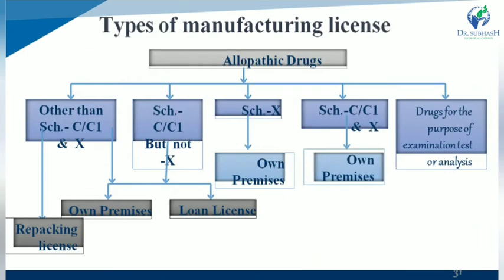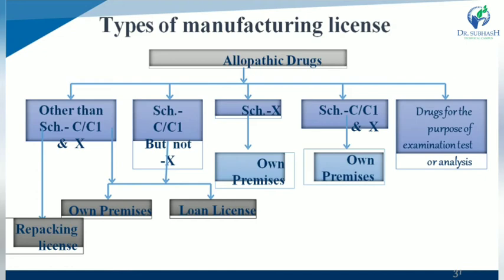First one, types of manufacturing license. For allopathic drug products, various types of manufacturing license are available. First one, other than Schedule C, C1 and X, if you are manufacturing drug substances other than biological, psychotropic and narcotic drug substances, then a repacking license is required. And second one, on-premises and loan license are required.